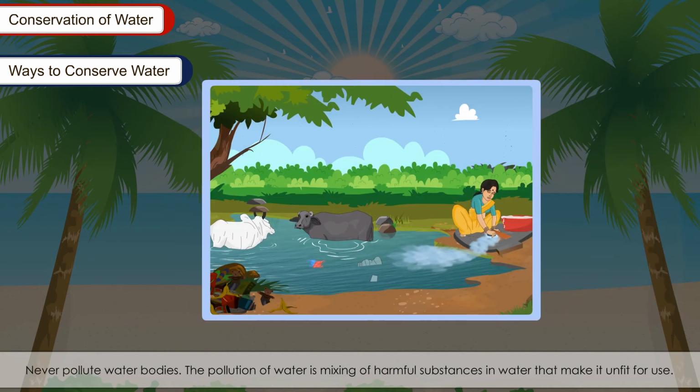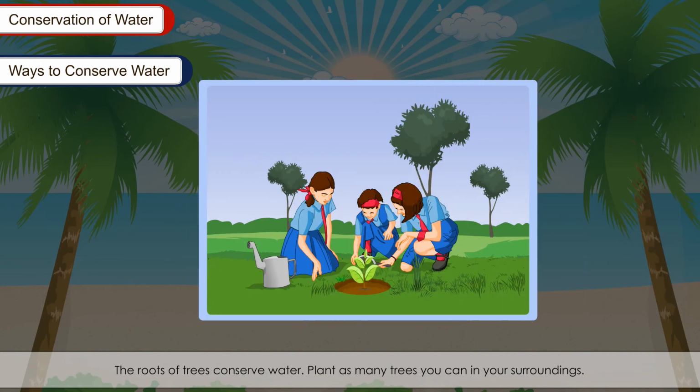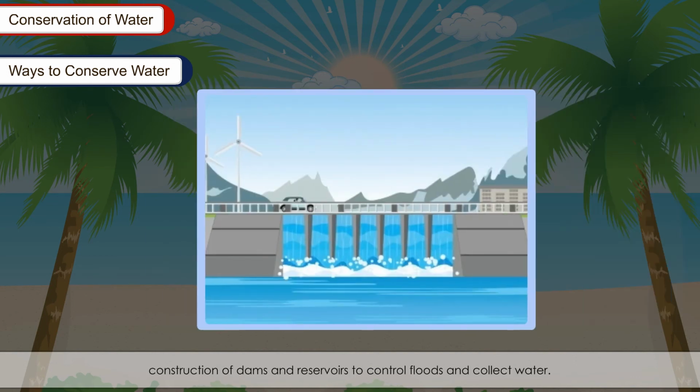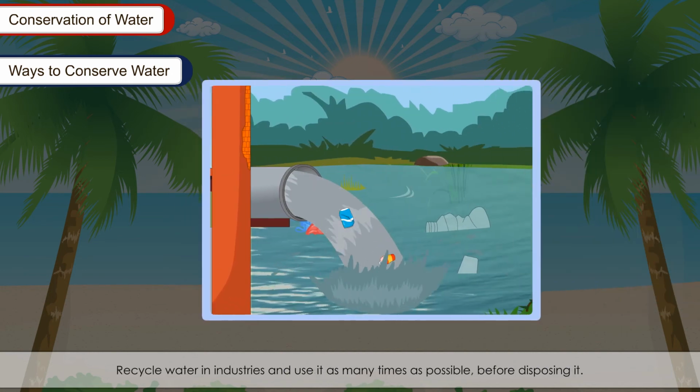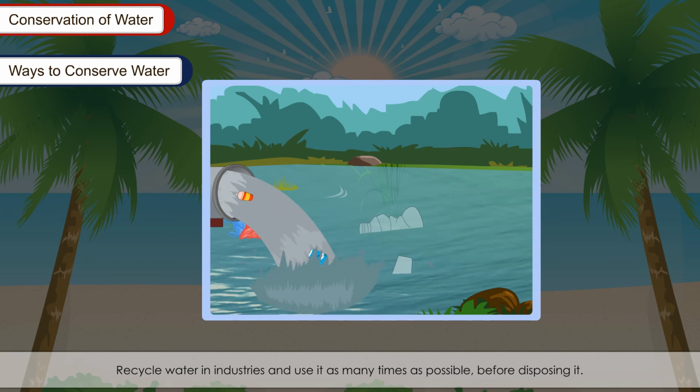Never pollute water bodies. The pollution of water is mixing of harmful substances in water that make it unfit for use. The roots of trees conserve water. Plant as many trees as you can in your surroundings. Construction of dams and reservoirs to control floods and collect water. Recycle water in industries and use it as many times as possible before disposing it.